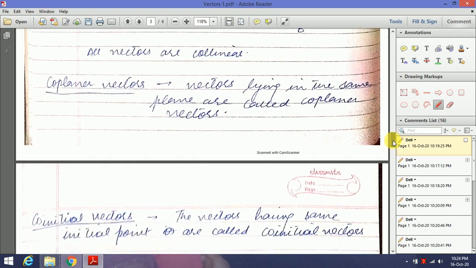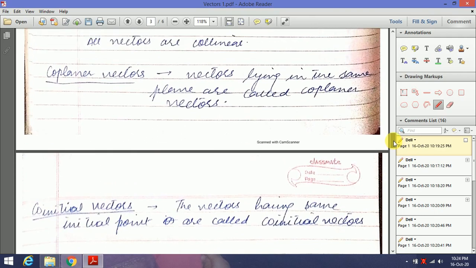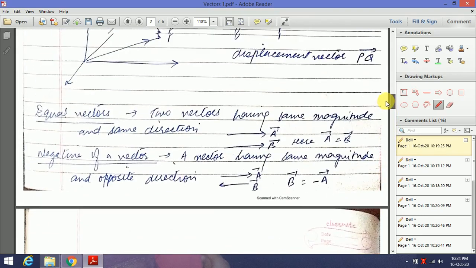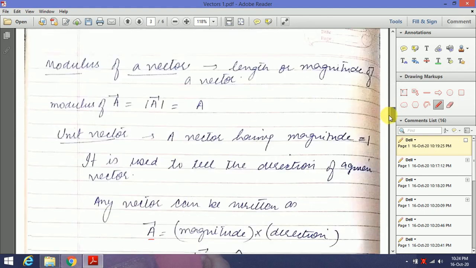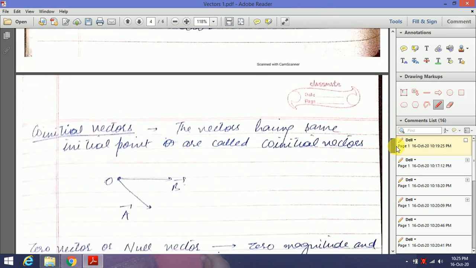Coplanar vectors, as the name indicates, the vectors lying in the same plane are called coplanar vectors. You can see here I have drawn many vectors and they are drawn on the same plane. So all these vectors which are lying in the same plane are coplanar vectors.